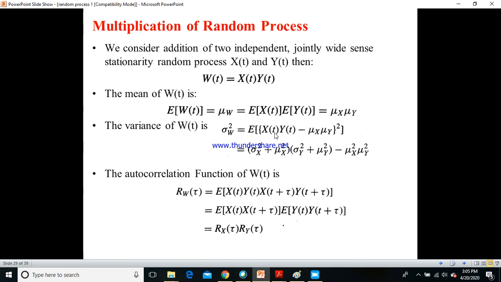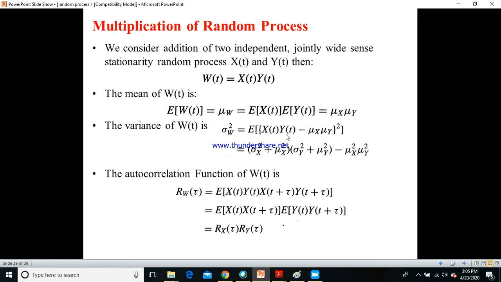See, when I take a square here, it is x square of t into y square of t. Now we know that x square of t is nothing but sigma x square plus mu x square. We have seen this in the earlier slide, you can look into that. Similarly, y square of t would be equal to sigma y square plus mu y square. And then we will see mu x square, mu y square, and then 2 into a into b, so therefore 2 into x of t into y of t minus mu x into mu y.